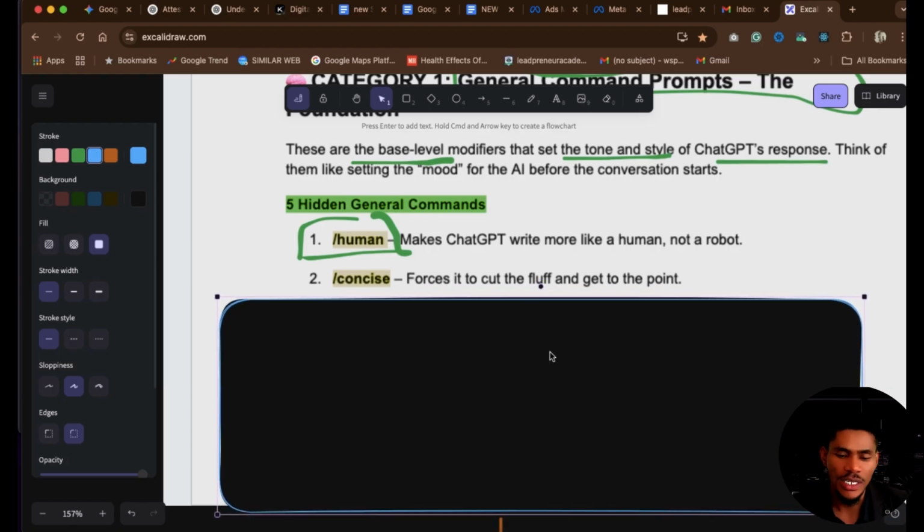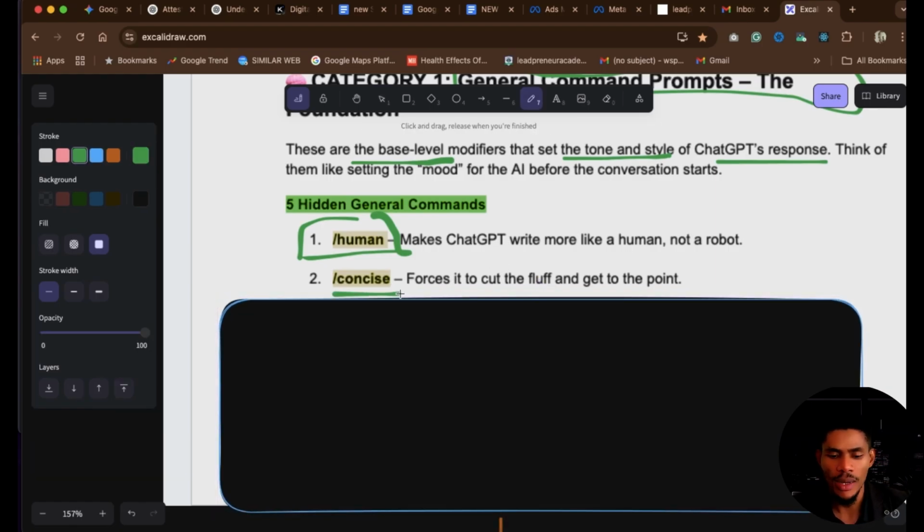Then after that, we have the second one. The second one is the /concise command. Now, the concise command forces ChatGPT to cut through the noise, right? Instead of giving you a lot of stories, ChatGPT goes straight to the point to just give you exactly what you need. Now, this is useful if you are looking for an answer that does not require beating around the bush. No storytelling, nothing, just straight to the point. I need this answer and I want it in bullet points as concise as possible. You will use this particular concise command for ChatGPT.